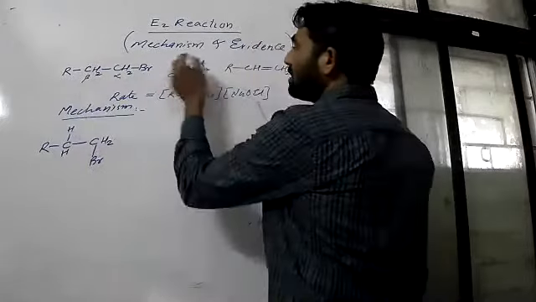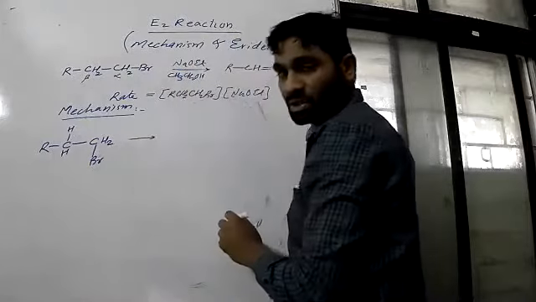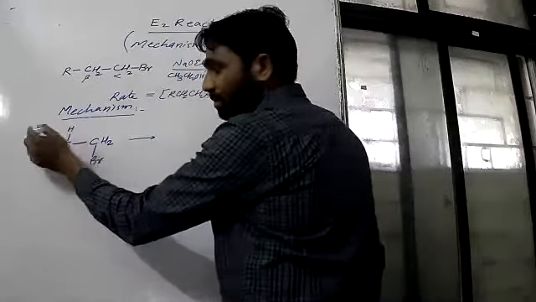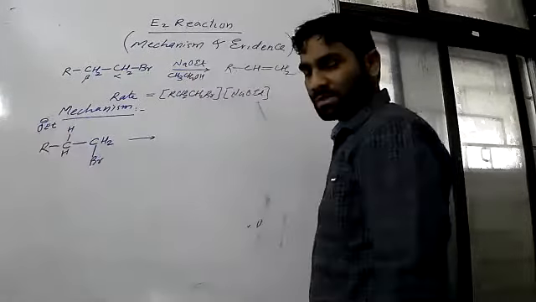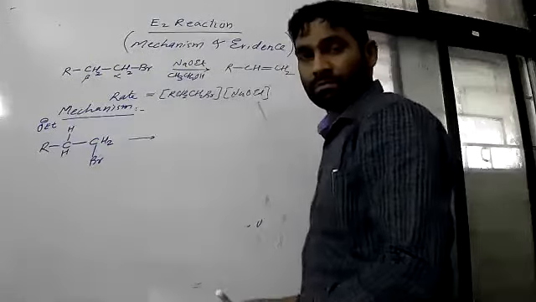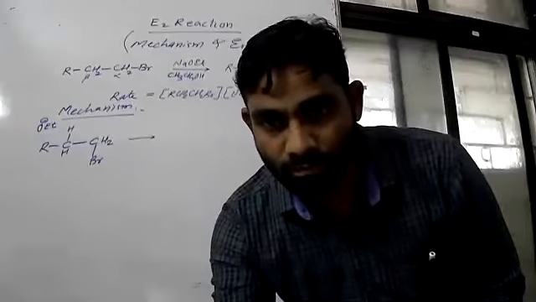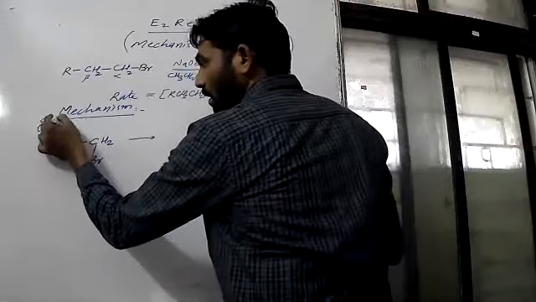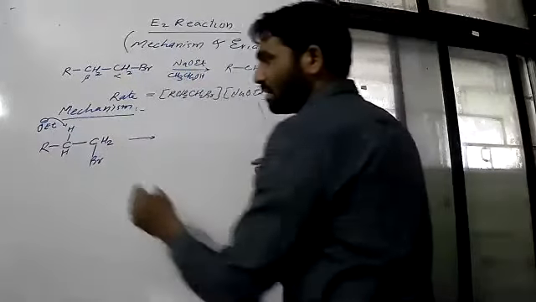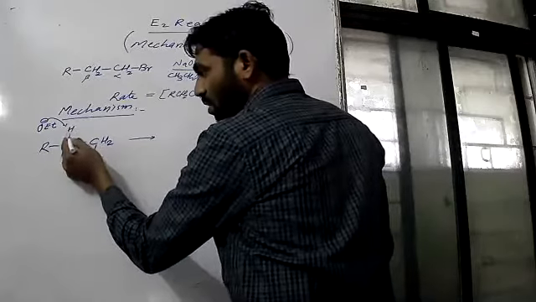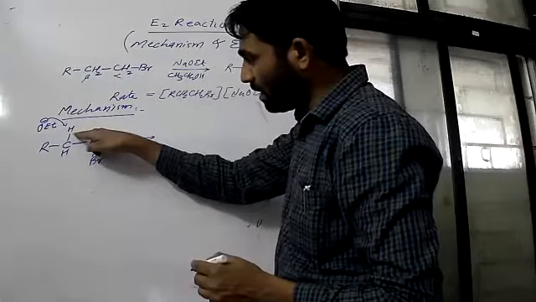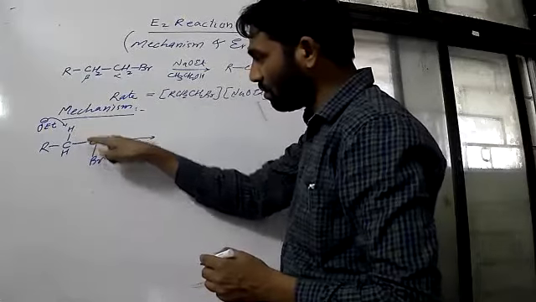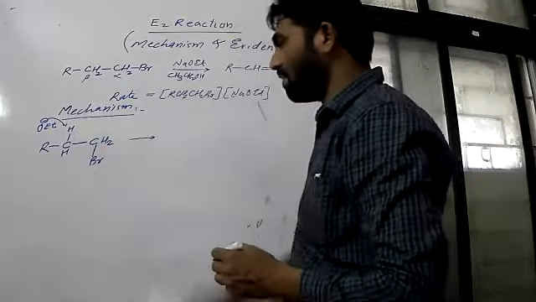And now, what is the base? OEt is the base, the ethoxide ion. So I will write here O minus Et, a very strong base. That will attack. This OEt will attack at this simultaneously. This bond becomes weak. At the same time, this bond becomes weak, which means this bond will try to shift here. There is a formation of a new bond. This bond becomes weak, and that will go out.